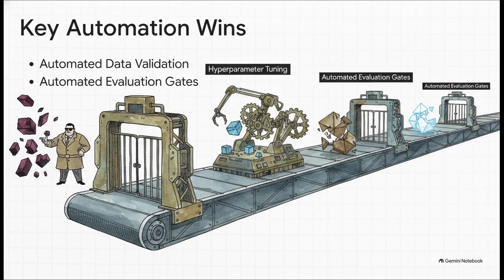Then you have automated hyperparameter tuning to find optimal configurations without endless manual trial and error. And crucially, you absolutely need automated evaluation gates. If a newly trained model fails to meet strict performance thresholds, the automation simply blocks it from advancing. This entirely prevents degraded models from accidentally slipping into production.